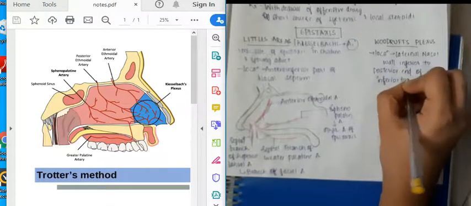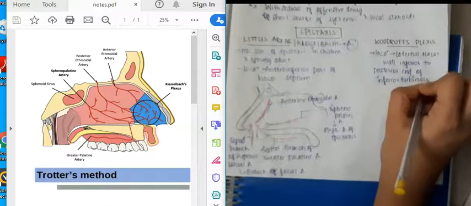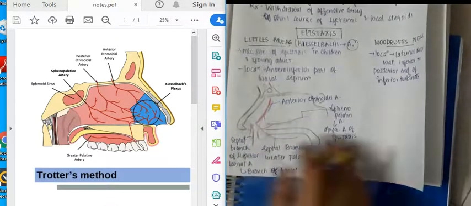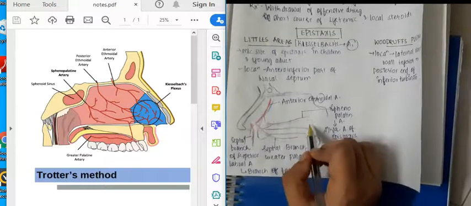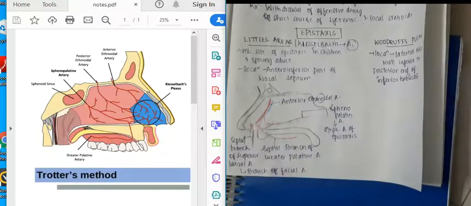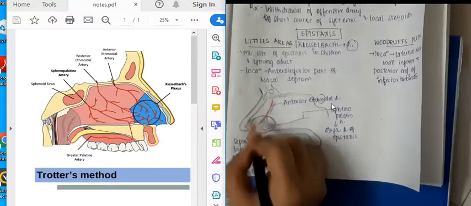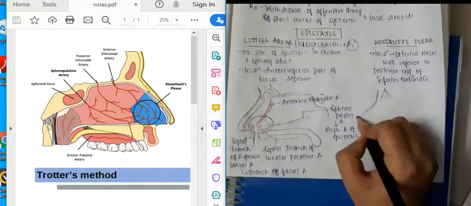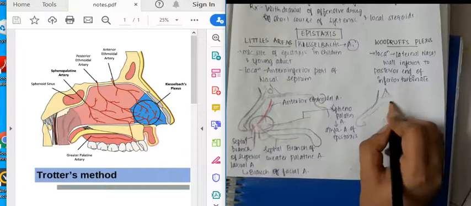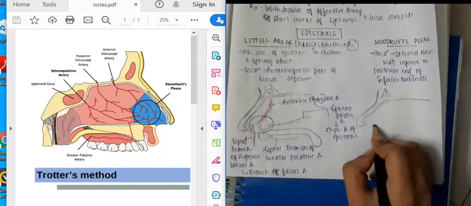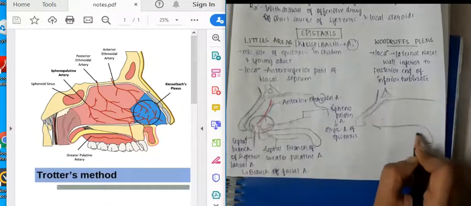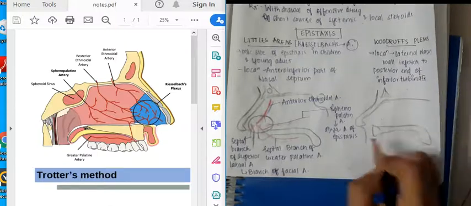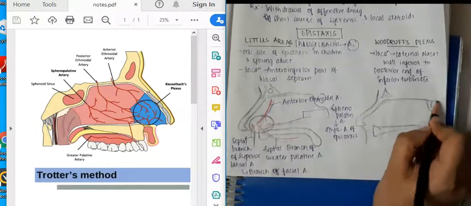The major artery in Woodruff's plexus is the sphenopalatine artery. The sphenopalatine artery is common for both Little's area and Woodruff's plexus.